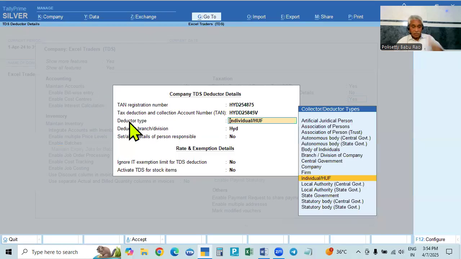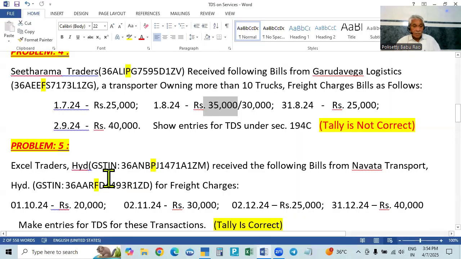We are the deductor. So now we are entering the books of the deductor. In the deductor books, what is the type of the deductor here? Deductor Excel Traders. P is given. P means person, means individual. Individual means it is a proprietary concern.